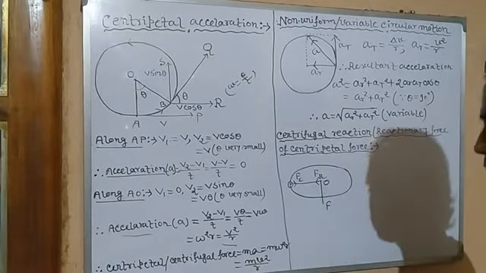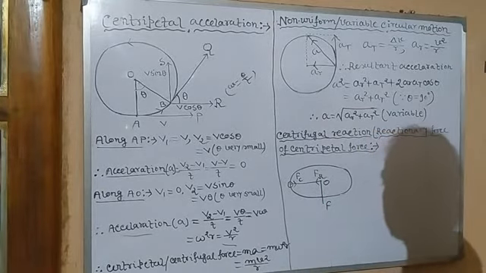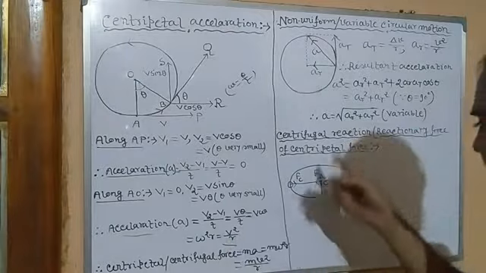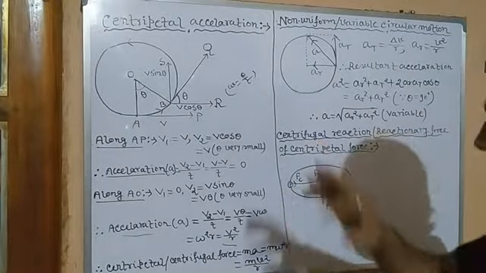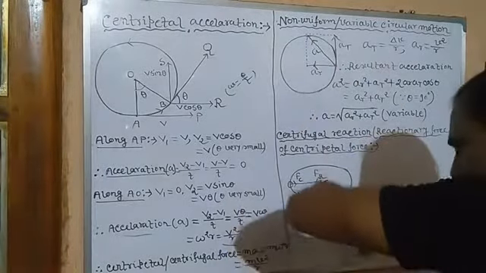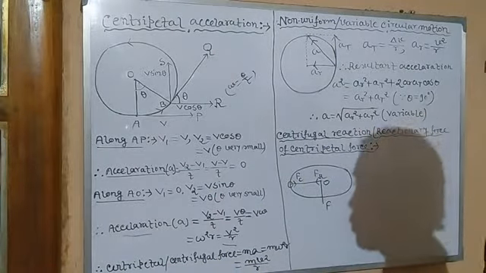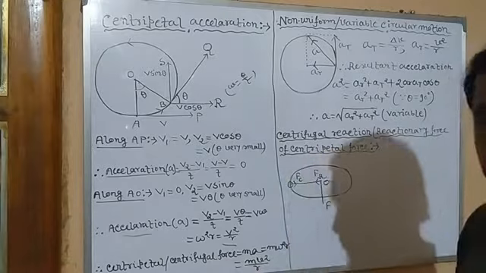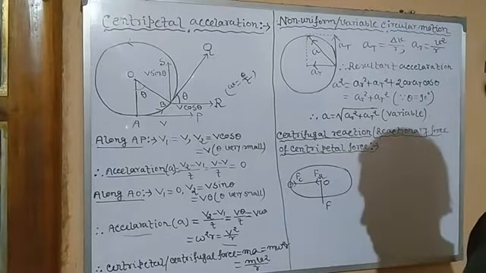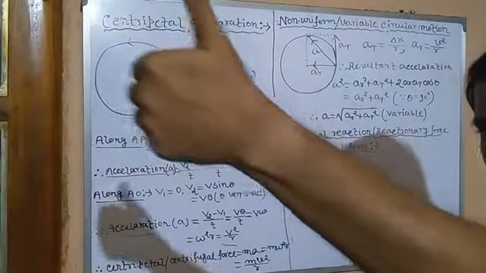Is it clear? Centripetal force acts on the stone by the center of rotation, whereas the centrifugal reaction acts on the center of rotation by the stone. Now you can see these two forces are acting on two different objects, unlike centrifugal force and centripetal force, which both act on the stone.